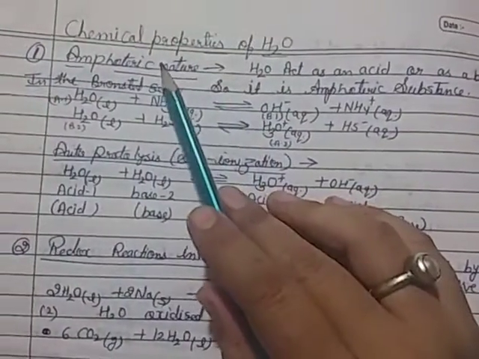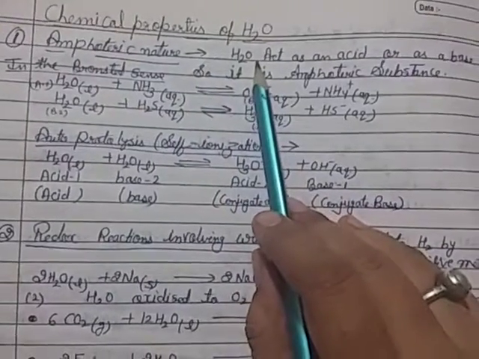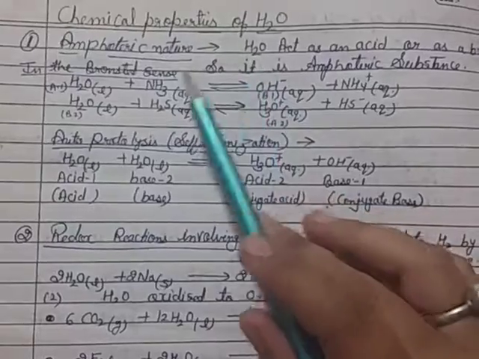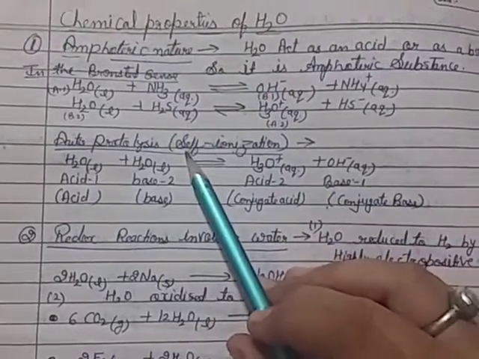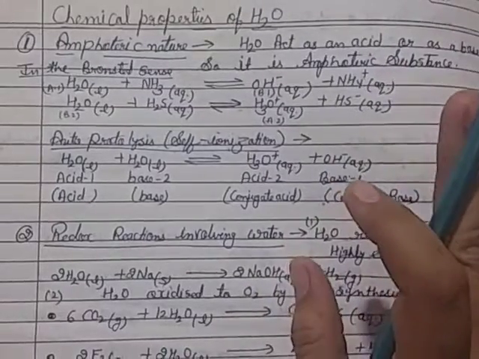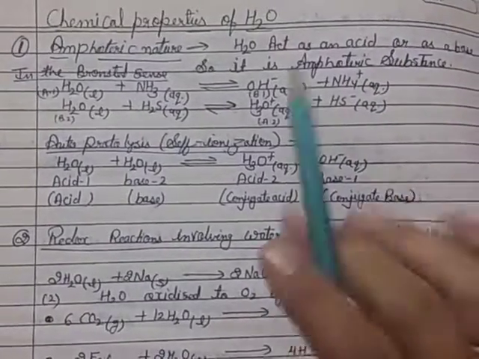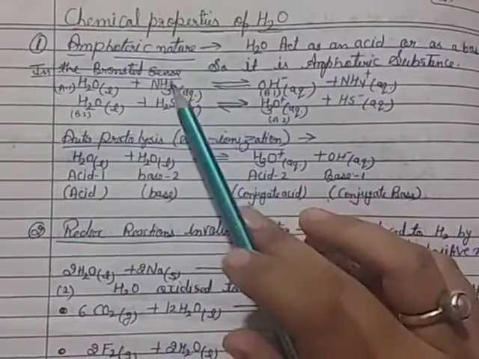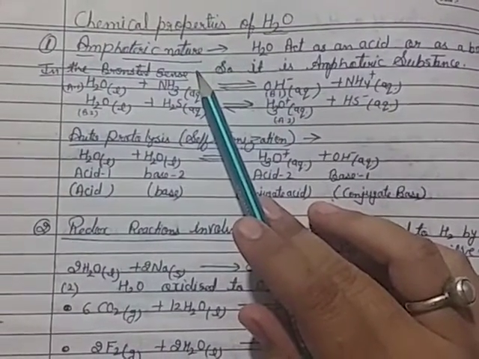Then chemical properties of water. So chemical properties of water means the main reactions that water represents. Generally water reacts with any compound or substance, but mainly there are four reactions of water. First, the amphoteric nature of water.